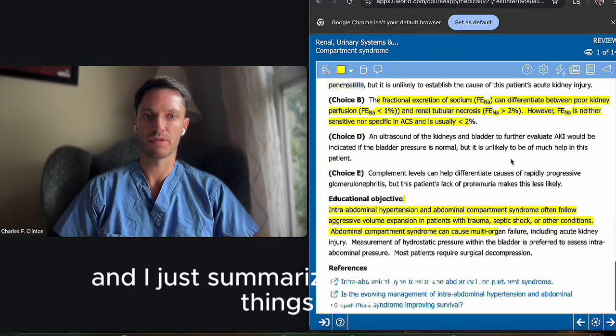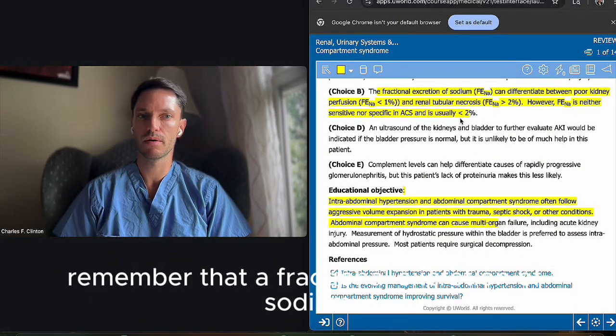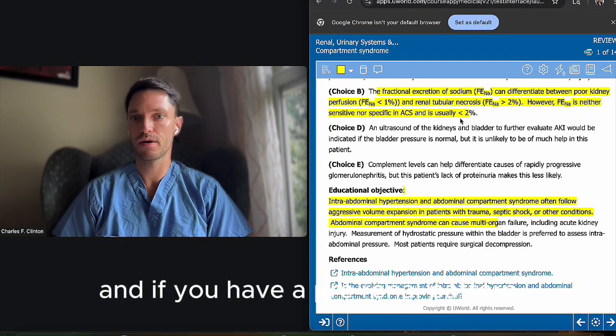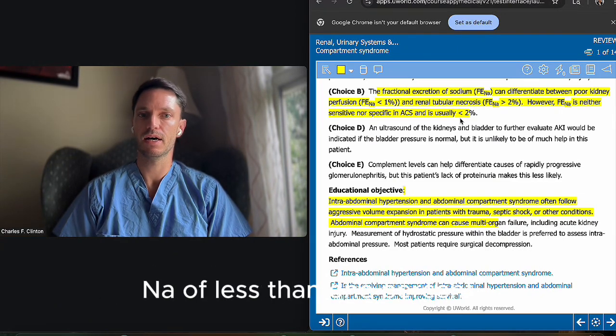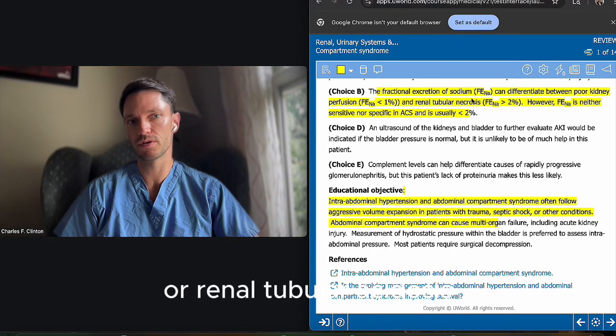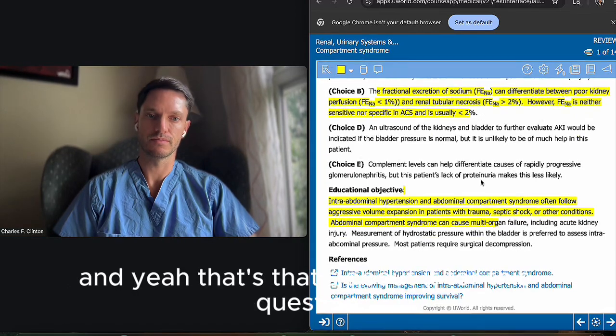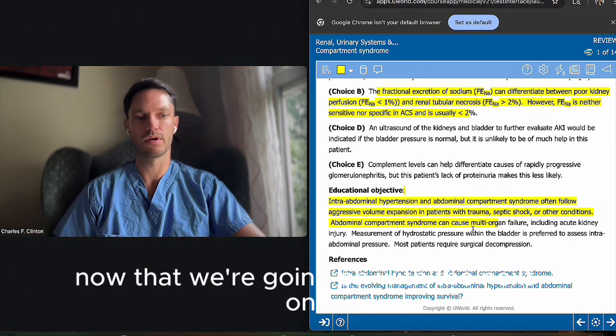And I just summarized a couple more things here, just to refresh some things. Remember that fractional excretion of sodium, if you have a pre-renal pattern, it's usually going to have a FeNA of less than 1%. But if you have intrinsic kidney disease or renal tubular acidosis, you're going to be wasting more sodium. So the FeNA percentage is more than 2%. And yeah, that's about it for this question. Now we're going on with the next one.